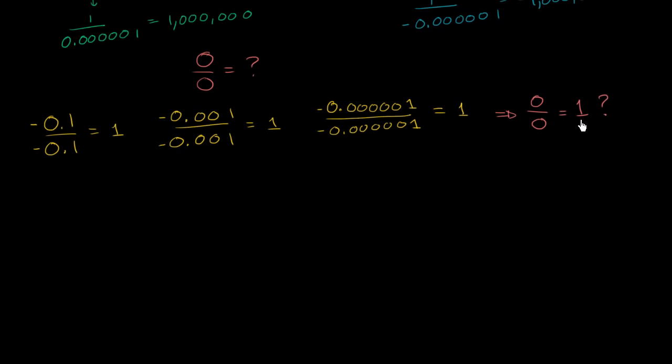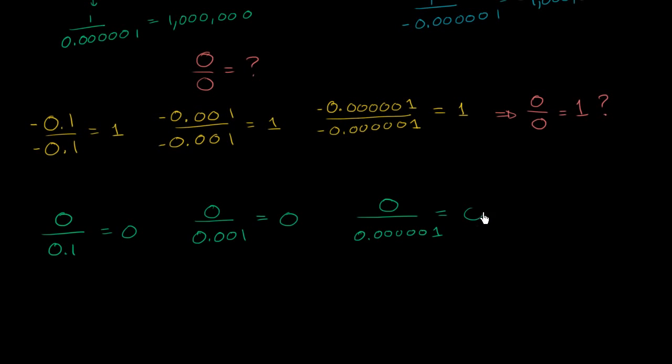But someone could come along and say, well, no, what happens if we divide 0 by numbers closer and closer to 0? Not a number by itself, but 0 by smaller and smaller numbers, or numbers closer and closer to 0. And so they say, for example, 0 divided by 0.1, well, that's just going to be 0. 0 divided by 0.001, well, that's also going to be 0. 0 divided by 0.000001, also going to be equal to 0.